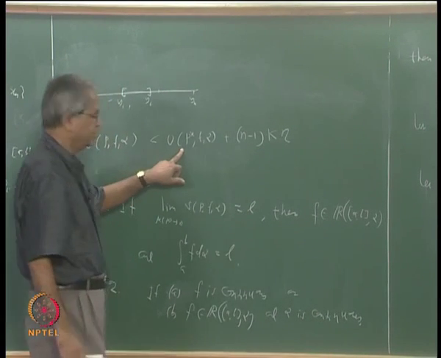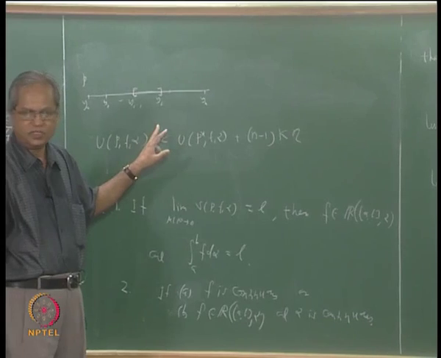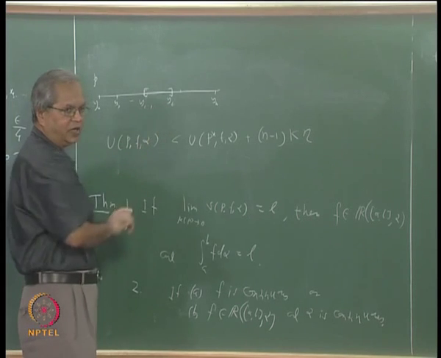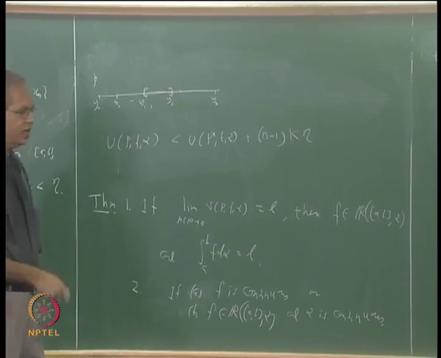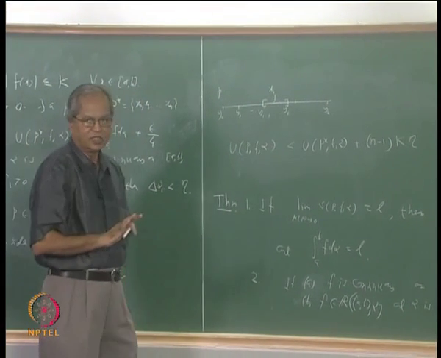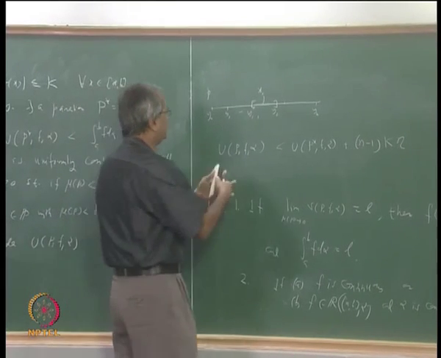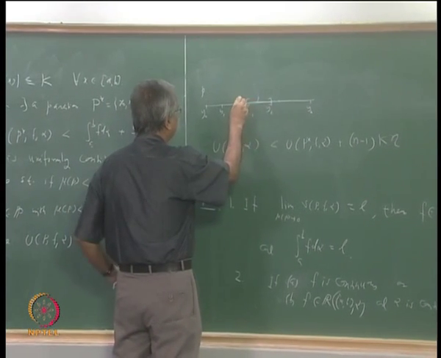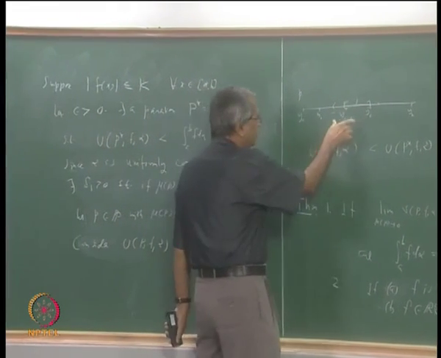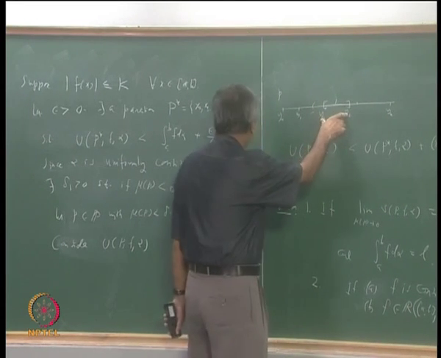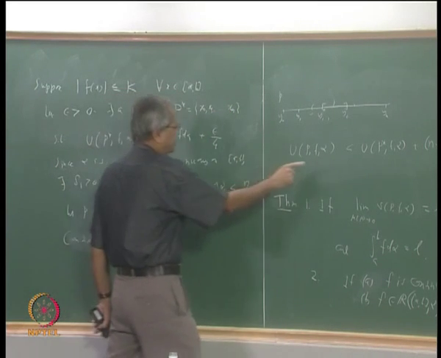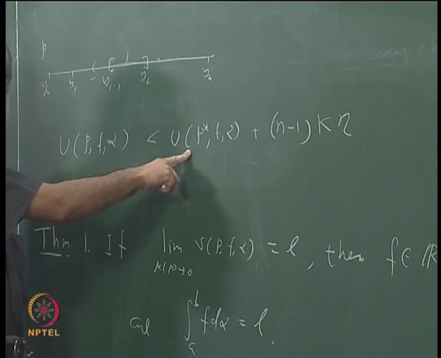Did you follow the first part, that is those intervals? You take any interval corresponding to the partition P, the interval from y_{i-1} to y_i. There are two possibilities: either this interval contains one of these x_j's, or it does not. Suppose it does not contain one, then this interval is contained in one of the intervals x_{j-1} to x_j, and hence the supremum over that subinterval will be less than or equal to the corresponding supremum over the corresponding interval there, and so that term is already coming here in this U(P*, f, alpha).